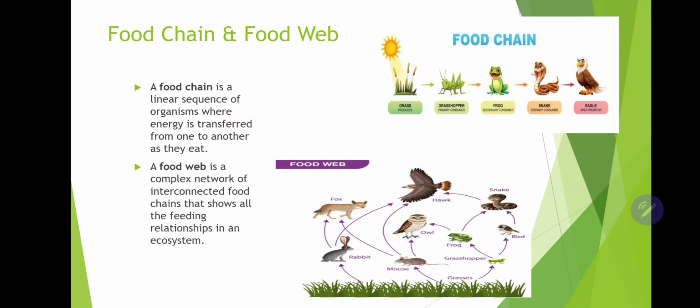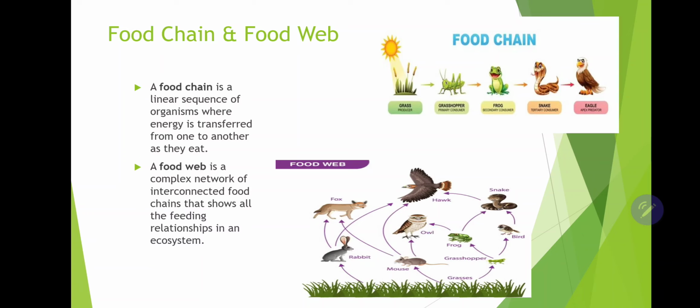Then, if we say in detail what a food chain is, it is a linear sequence of organisms where the energy is transferred from one to another as they eat. So, food chain as compared to food web, food chain is a linear sequence. As you can see in the picture, the grass is eaten by the grasshopper, the grasshopper is eaten by the frog, the frog is eaten by a snake, and the snake is eaten by the eagle. So you can see it is a linear sequence of organisms where energy is transferred from one to the next trophic level. So that's all about the food chain.